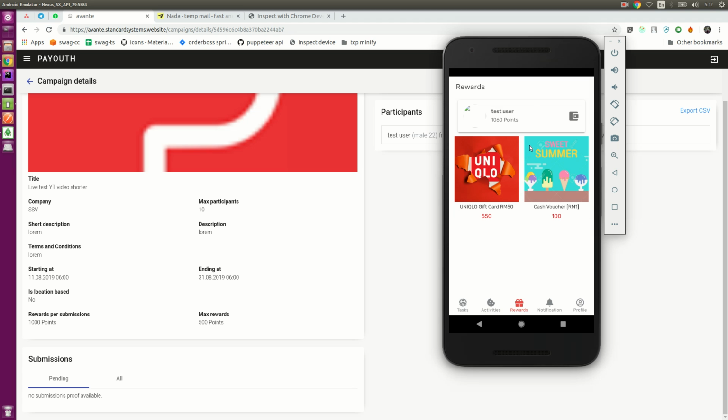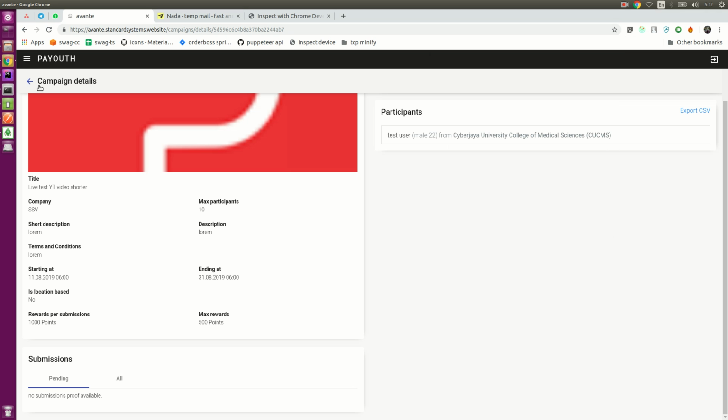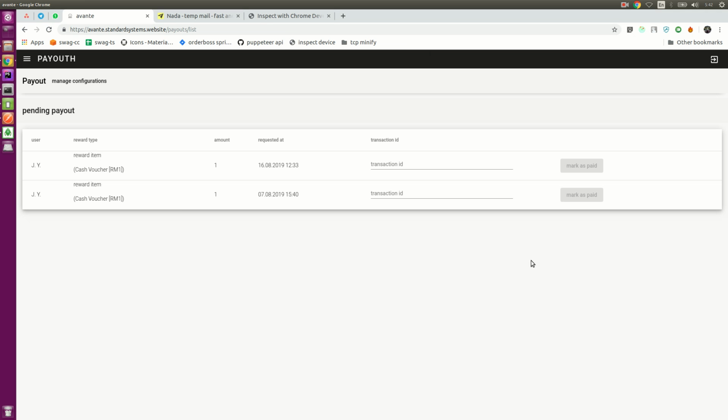points here, and the user redeems a cash voucher, redeems this reward item. In this case, this cash voucher of 1 ringgit. It is also done, and the admin also processes the list of the payout requests from the user. The admin does what's needed to be done, like sending email or whatnot with this cash voucher, or something that the admin requires to do, and marks the payout as finished, and done. And that's about it.